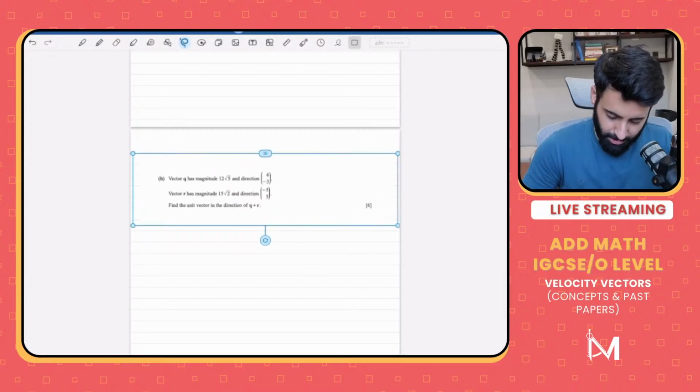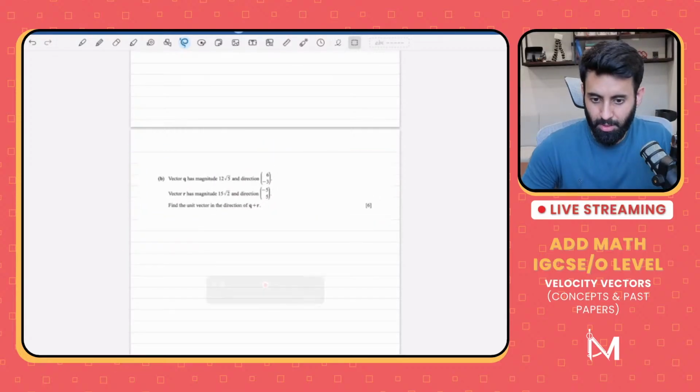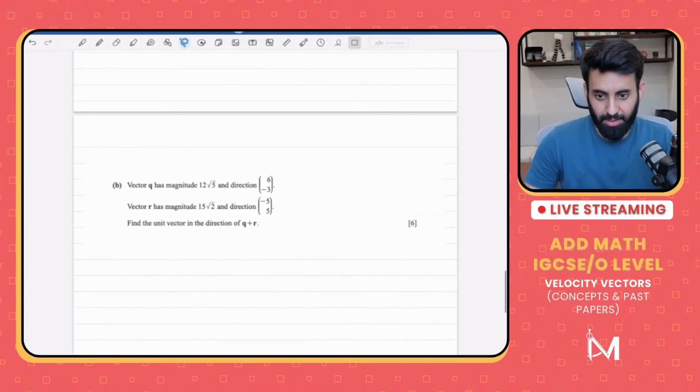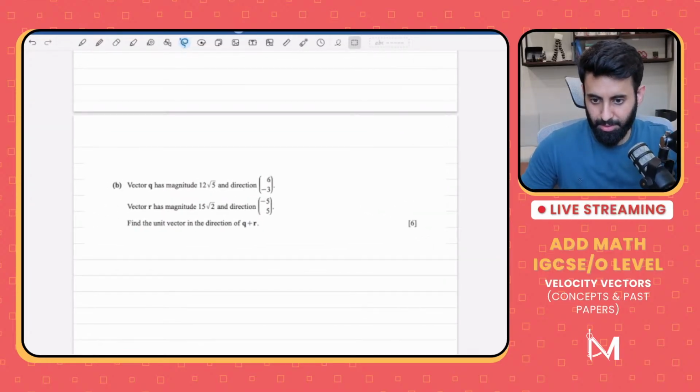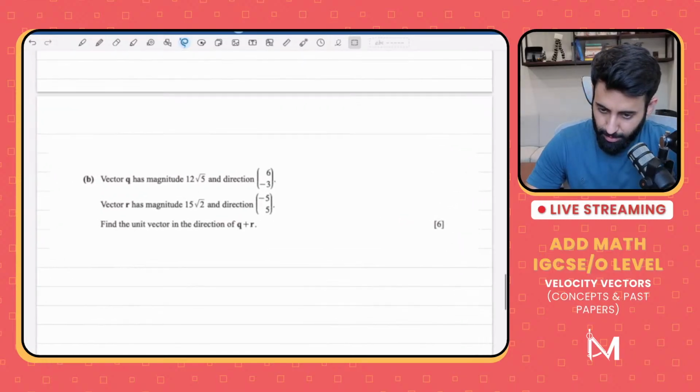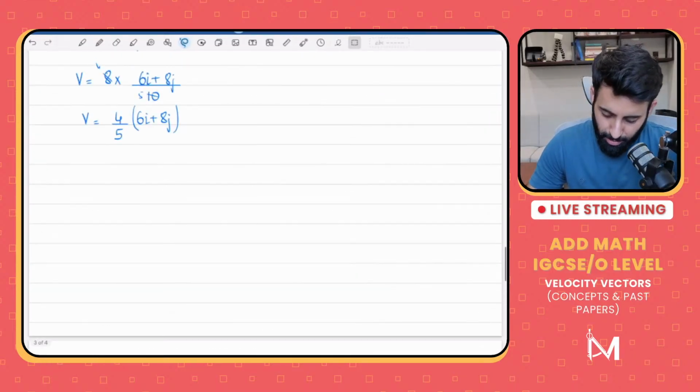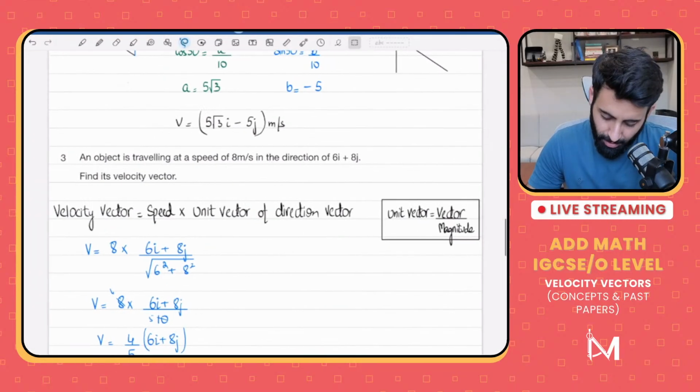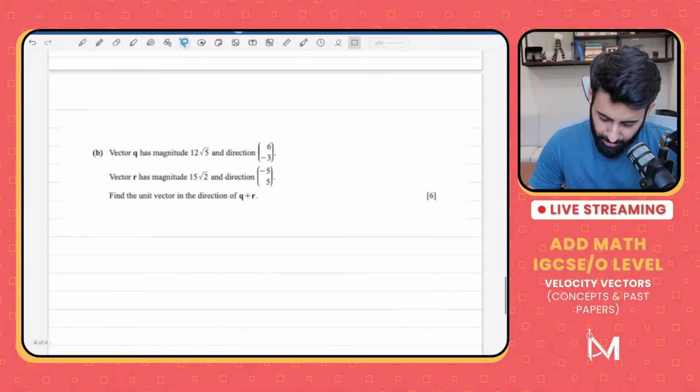So it's a 6-mark question. Let's see what it says. Trigonometry is easy. I'm glad you guys think trigonometry is easy. Yeah, we will do plenty of velocity vector questions. In fact, we'll probably do all of them because there aren't too many. But right now, let's focus on this.